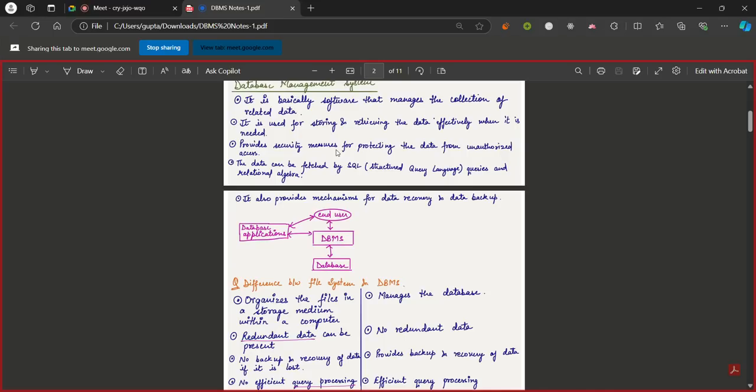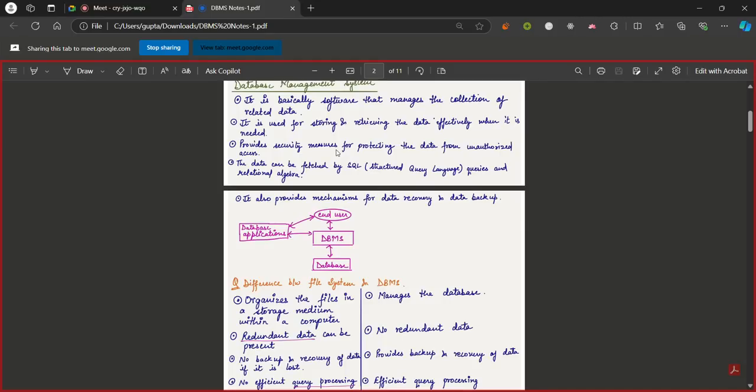In that case, a DBMS also provides data security. Why? Because the data is stored electronically, so there is no chance of the digits not being readable. Although hard disks can also be destroyed, the data can also be stored on online servers too. So it provides us data security too.